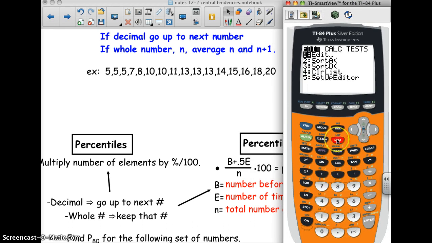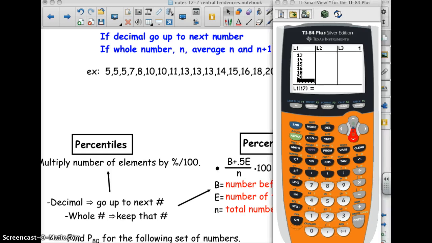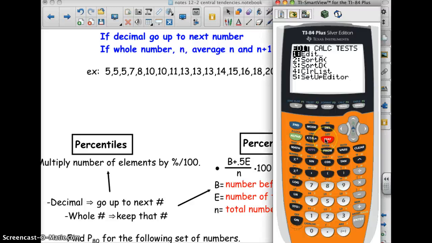All right, and I'll show you that this can be done with the calculator without it being a frequency table. So you go to Stat, go to Edit again. All right, I'm going to clear these lists out, and I'm going to put in the information. I'm going to pause it while I do that. Okay, and I have entered those into L1. I'm going to go to Stat. I'm going to go over to Calculate and do one variable statistics. Now this time I don't have to tell it anything. It's just going to use L1, and this will give me all of the information.